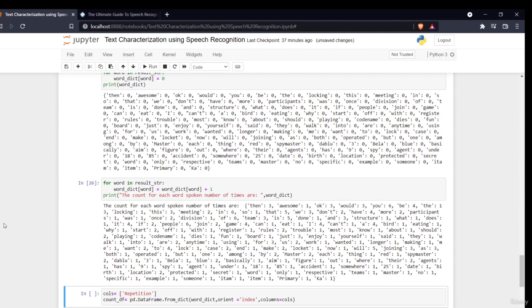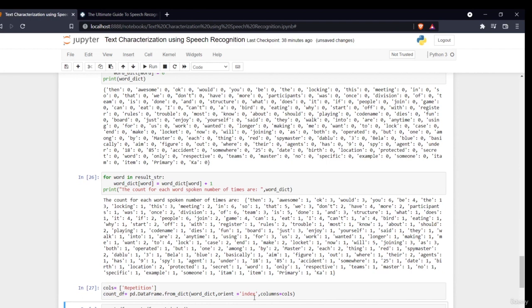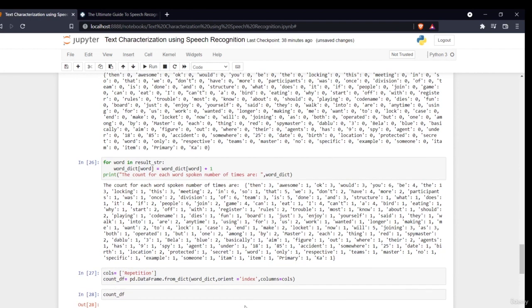Now, if you want to convert it into a data frame, I'll say count_df equals pd.DataFrame.from_dict, because this is a dictionary and I'm just saying convert that dictionary into a data frame. I'll say orient equals index, that is, it will be the index which I'll be taking. Columns equals the column I have already told, repetition will be my column. Now if I want to see my count_df,